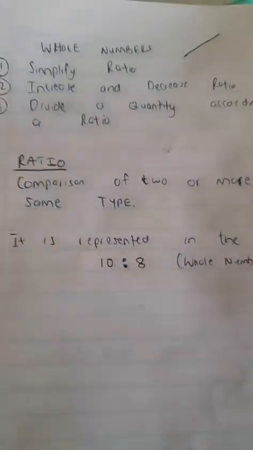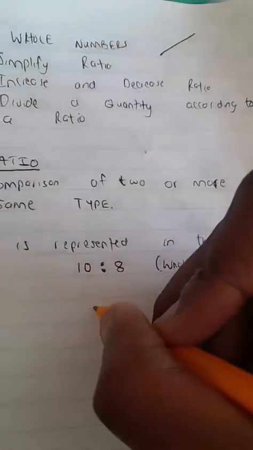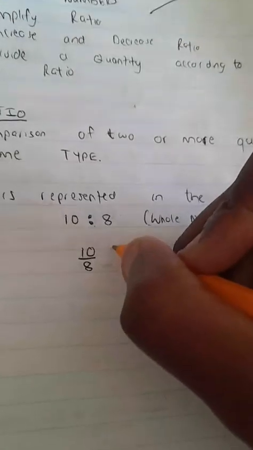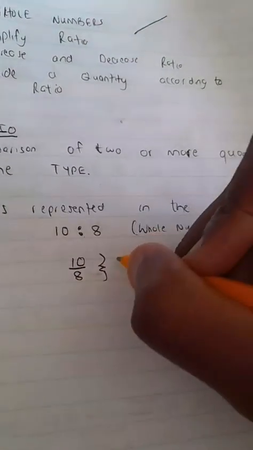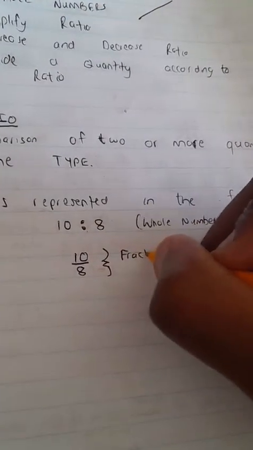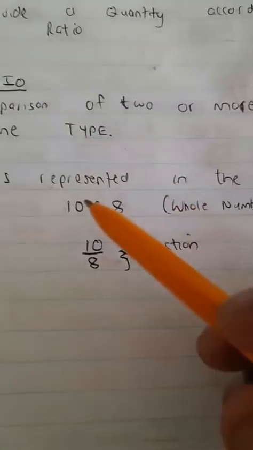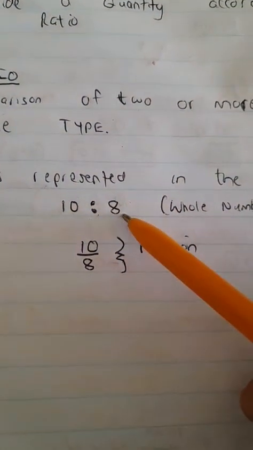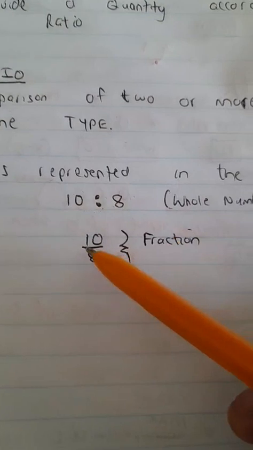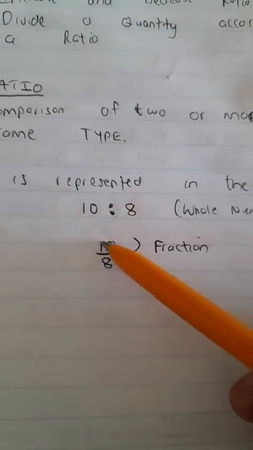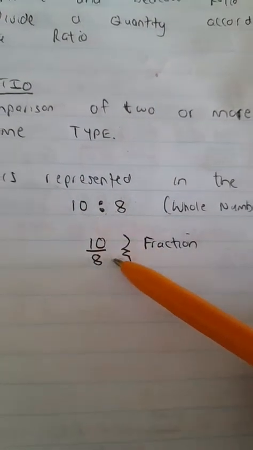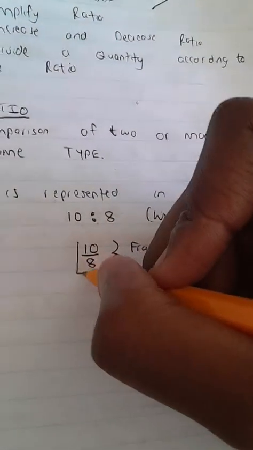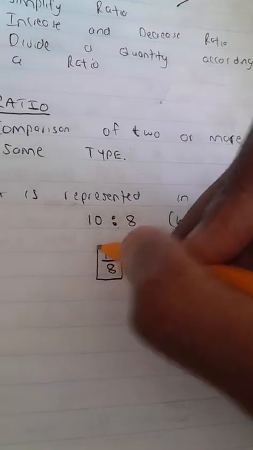Now something else to note is that this 10 is to 8 can be written as 10 over 8. So in other words, another way to represent a ratio is as a what? As a fraction, especially if we are comparing two numbers. If we are comparing two numbers of the same type, we can also write or represent the ratio as a fraction.